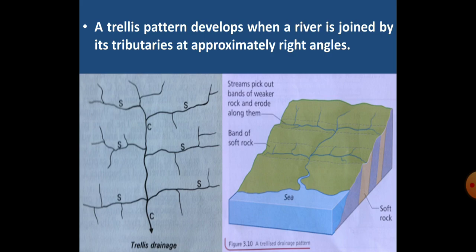A trellis pattern develops when the main river is joined by its tributaries at approximately 90-degree angle or the right angle. The trellis pattern forms where hard and soft rocks exist parallel to each other.